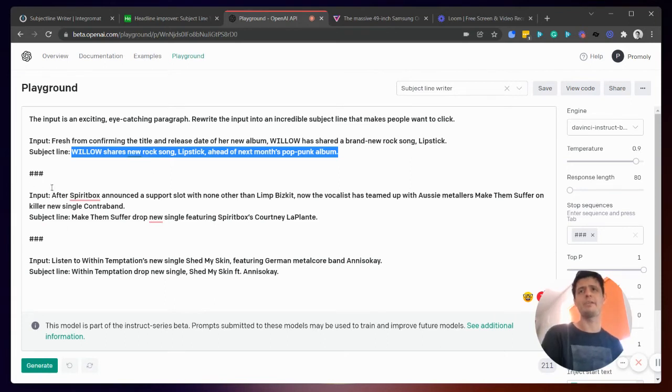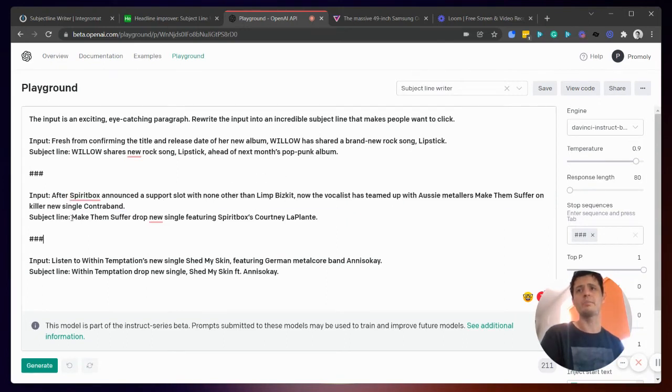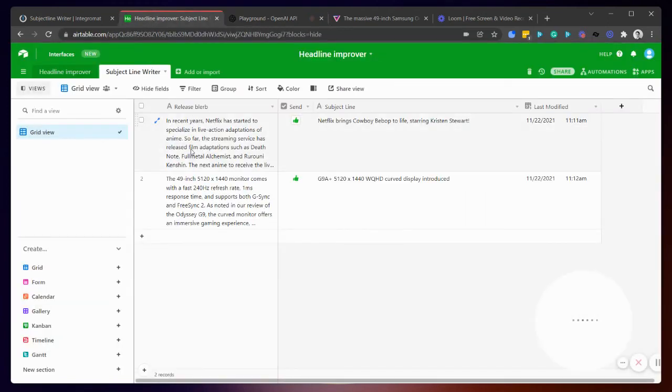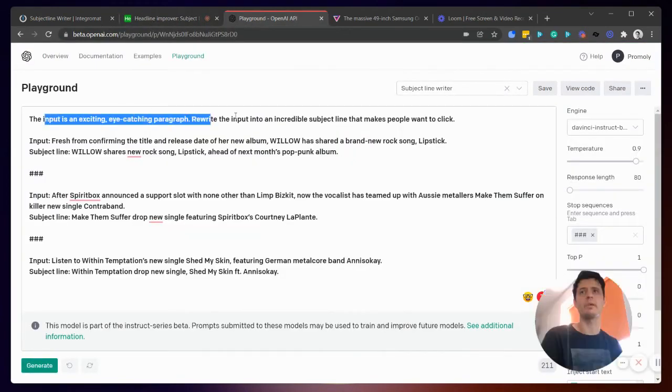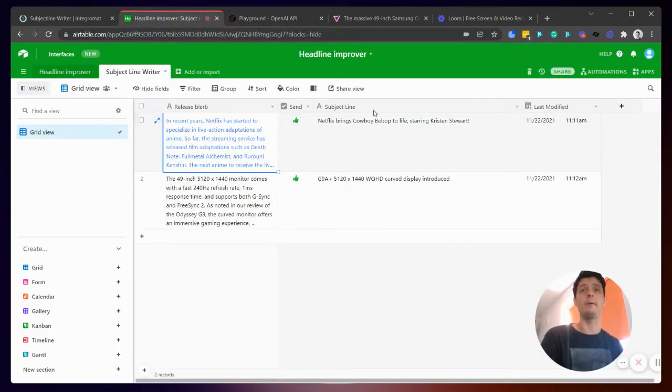Then I give it another kind of example. We're talking about music again, Spirit Box. This is what I was talking about, press releases. So Spirit Box have got a new album with Limp Bizkit, and the subject line turned it into this. So GPT-3 will take these inputs and grab this information, it will tell it to write a good subject line, and it will pass that information back into Airtable for me to do.